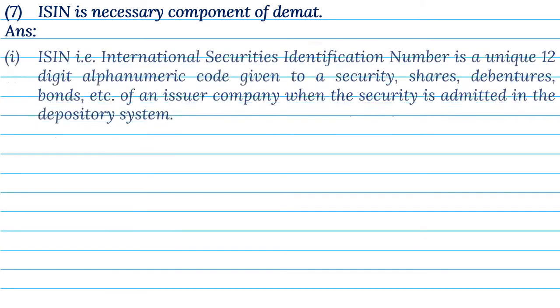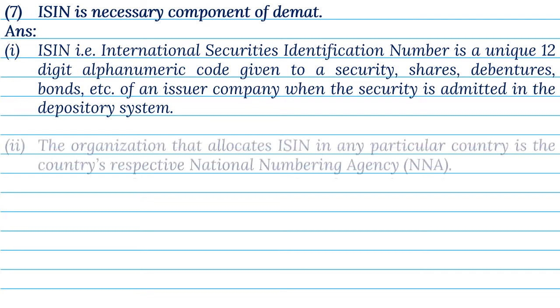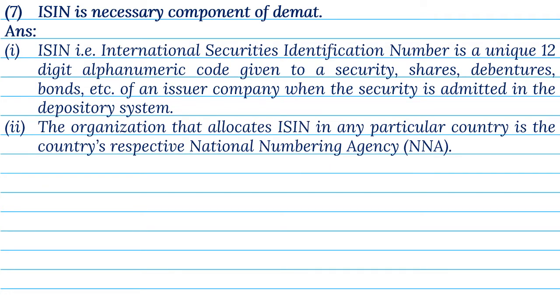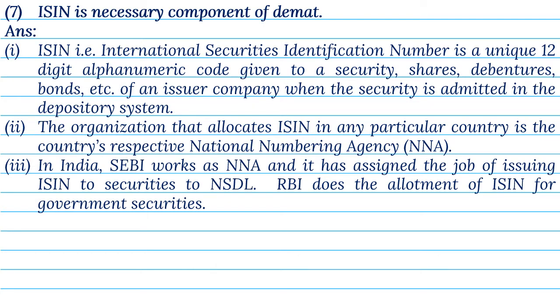Answer. 1. ISIN, that is, International Securities Identification Number, is a unique, 12-digit, alphanumeric code, given to a security, shares, debentures, bonds, etc., when the security is admitted in the depository system. 2. The organization that allocates ISIN in any particular country is the country's respective national numbering agency, NNA. 3. In India, SEBI works as NNA, and it has assigned the job of issuing ISIN to securities to NSDL.